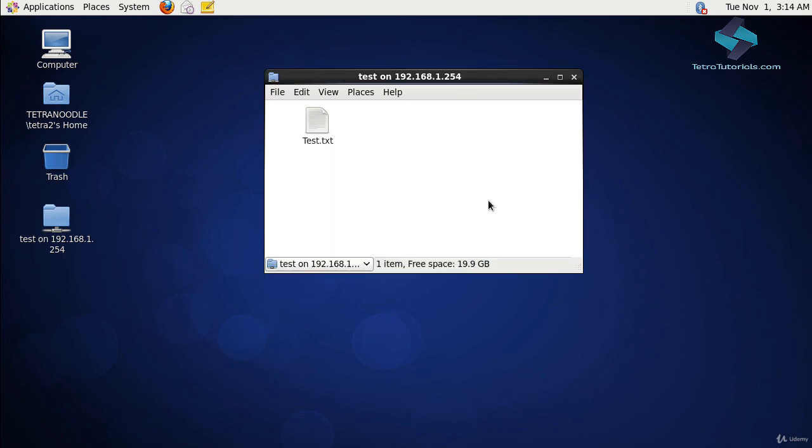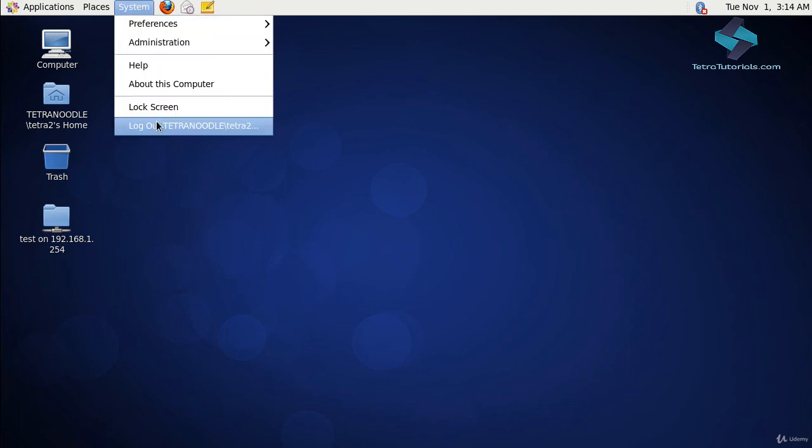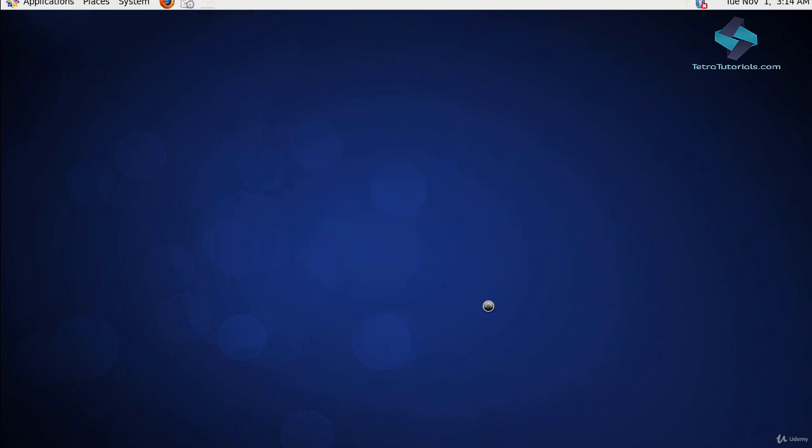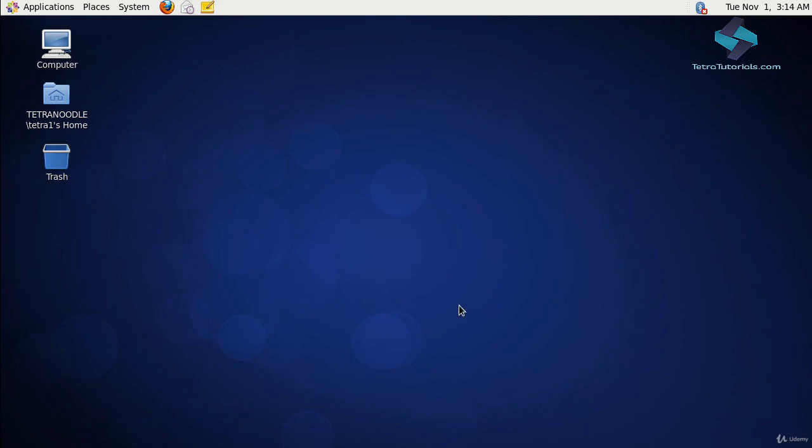Click Skip. Okay, so it is verified that the Linux host is not allowing us to make any changes to this folder or this shared location. Now log out as this user. Click on System and then Log Out. Now let's log in as the Tetra1 user. Note that Tetra1 user has full control permissions on the shared folder. Enter the username and password. Click Login. Now this time we logged into the Linux system as Tetra1 user.